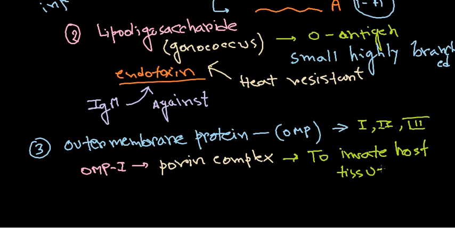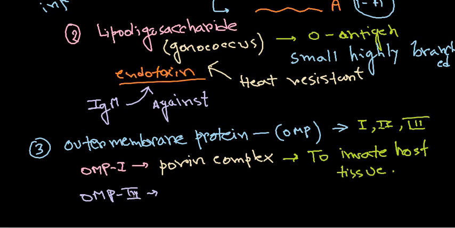Okay, and obviously there are also other kinds of OMPs, which is OMP3, OMP2, and all these things. As you can write, OMP3 is antigenically diverse, in the form of the OMP1, obviously.